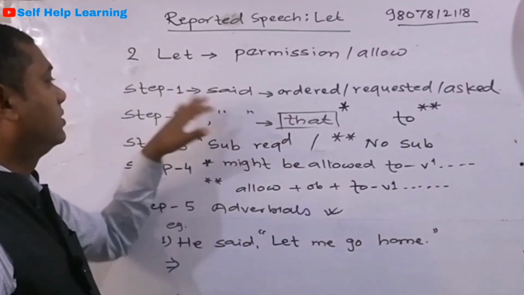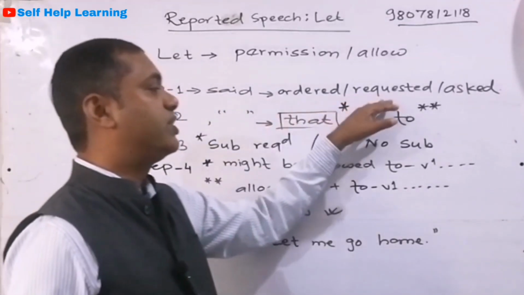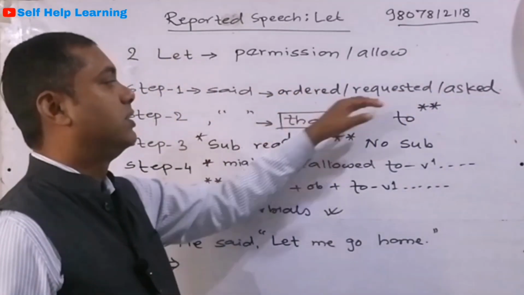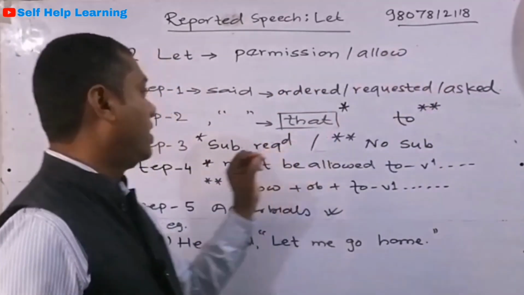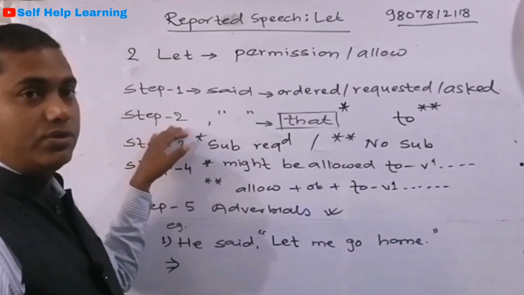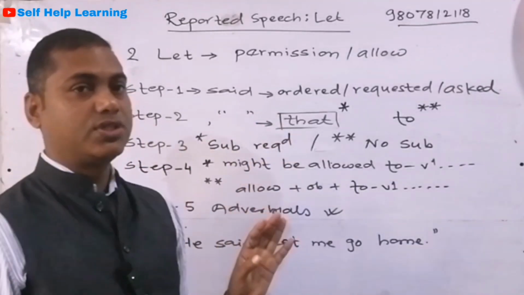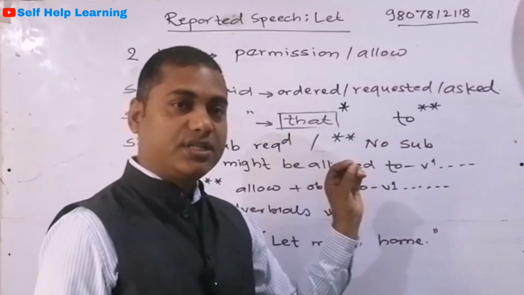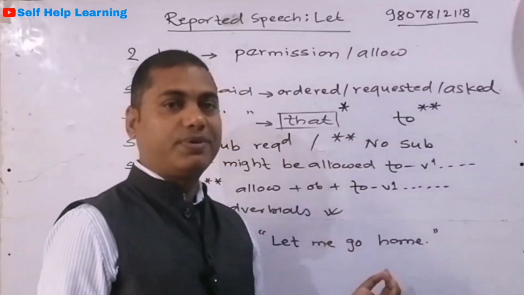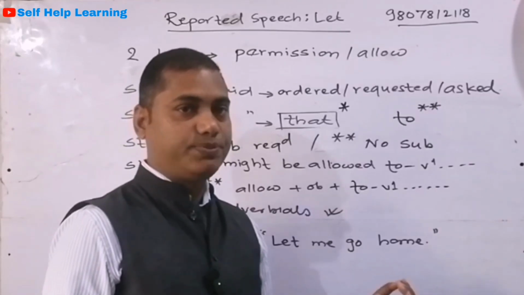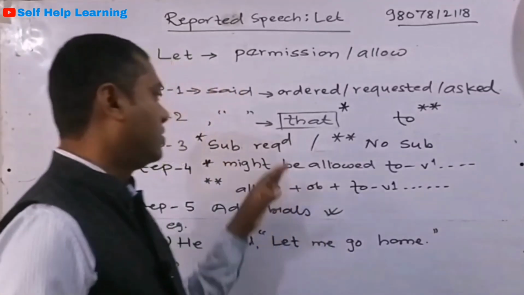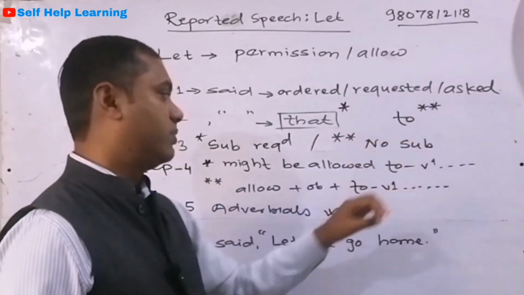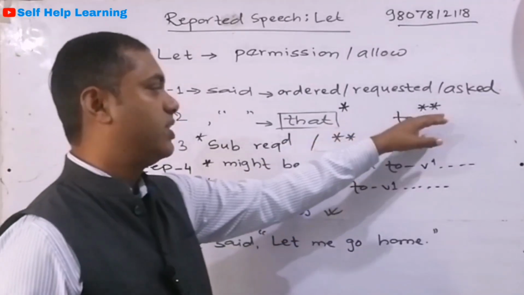So step 1, said becomes ordered or requested or asked. Got it? This said becomes ordered, requested or asked. Next one is step 2, conjunction. So 2 types of conjunction can be used. One is that, another is to. It means we can change such types of direct speech to indirect speech in 2 ways. Okay, the first one is using the that conjunction, another is using the to conjunction. So I have given 1 star and double star for this.